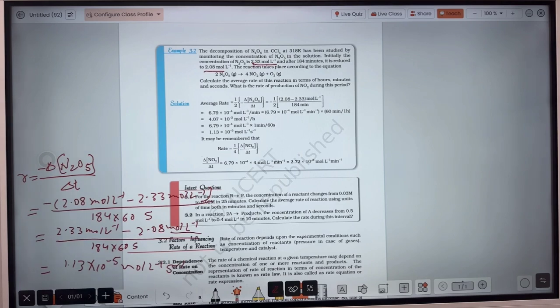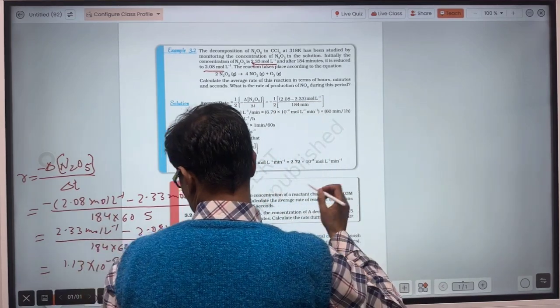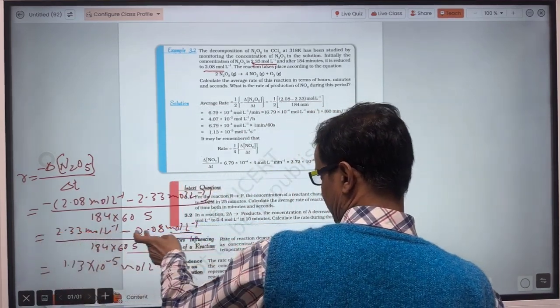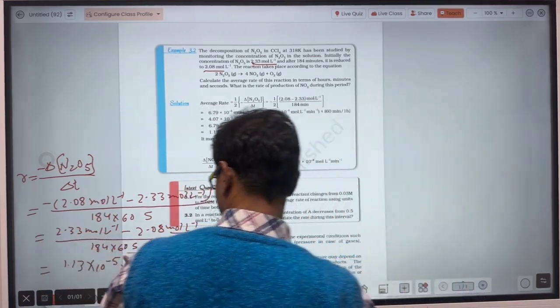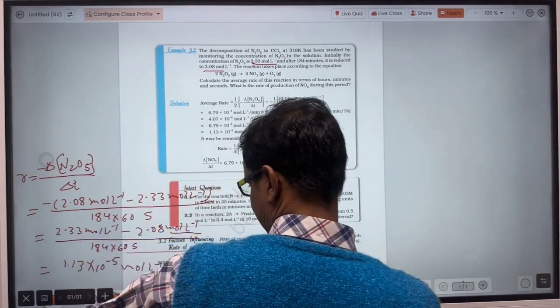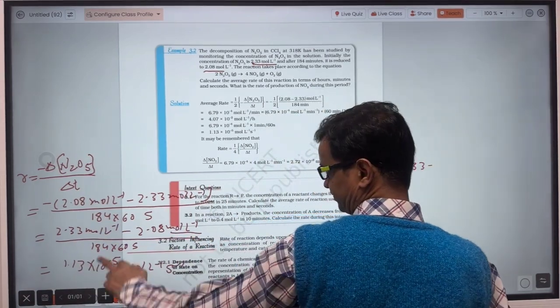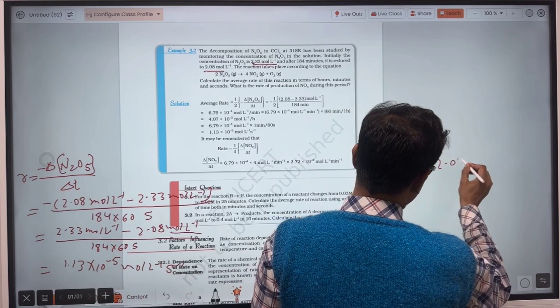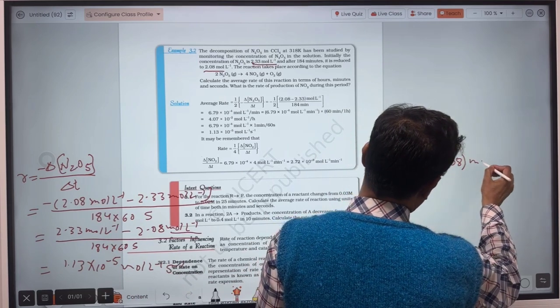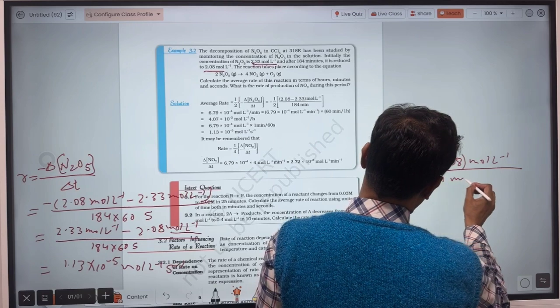That is to calculate in per minutes. If nothing, you will have to do simply that will be 2.33 mole per liter minus 2.08 mole per liter, this upon 60. So here this 60 will be not, simply by 184. That means here it will be 2.33 minus 2.08, that much mole per liter upon 184 minute.